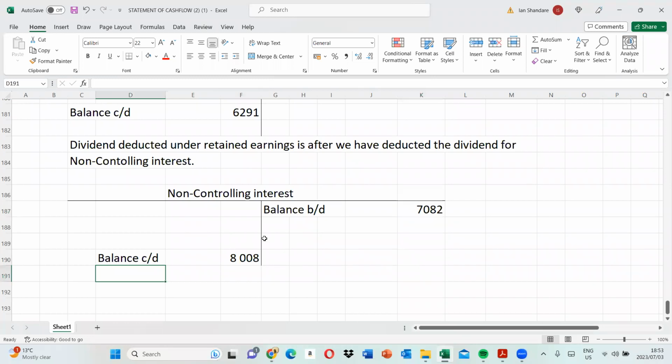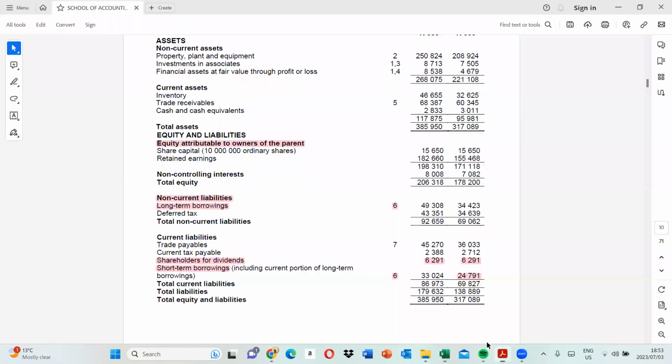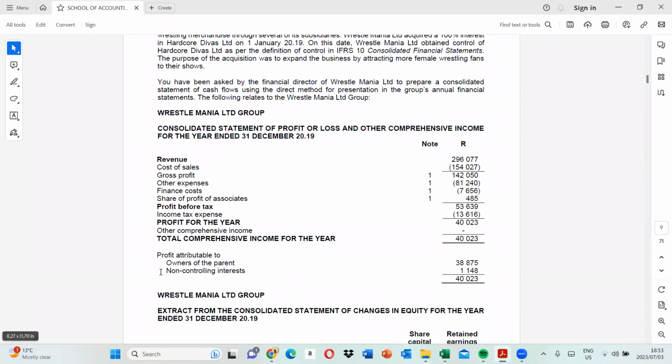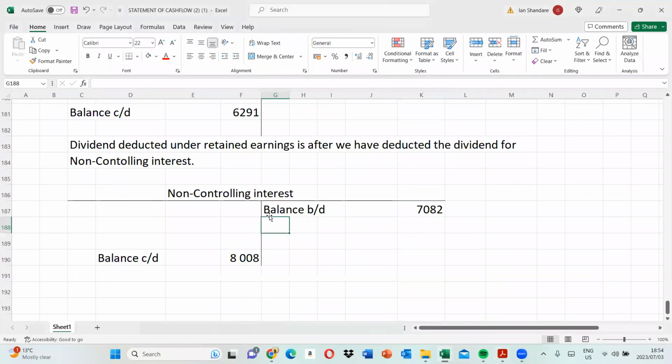After that, remember NCI grows with the profit that we allocated. So let's see how much is the share of profit in the statement of profit and loss. Here you allocated 1148, which means it increases the opening balance.